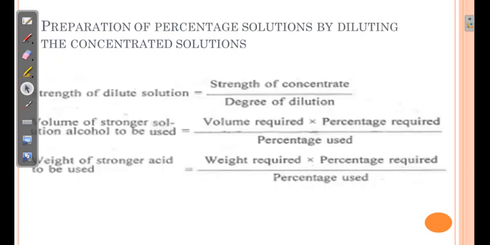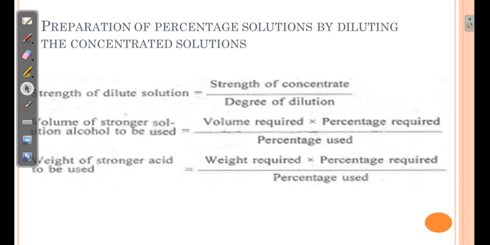Now the preparation of percentage solutions by diluting the concentrated solution. Sometimes we are not having solids as such, but we are having a concentrated solution and we need to dilute that concentrated solution to produce a dilute solution. So for an example, HCl, hydrochloric acid solution. So concentrated HCl is available in market.